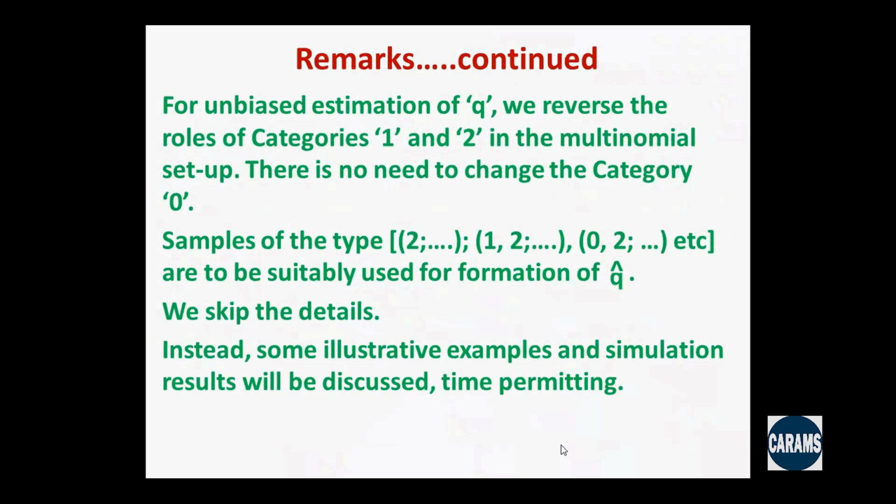Let's take up some example. For unbiased estimation of Q, we reverse the roles of the categories 1 and 2 in the multinomial setup. There is no need to change the category 0. So samples of the type 2..., 12..., 02..., etc. Even though these are non-terminating samples, now for estimation of Q, my emphasis is on category 2. Therefore, I stop the moment I get 2. And accordingly, I allow my estimator to be constructed depending on the value of J, the number of ones and zeros preceding the first appearance of category 2.